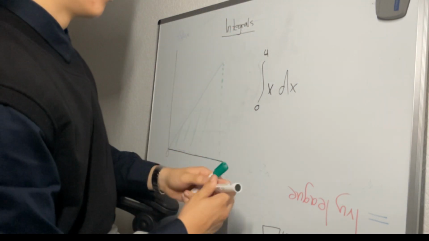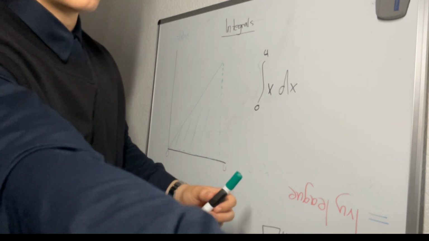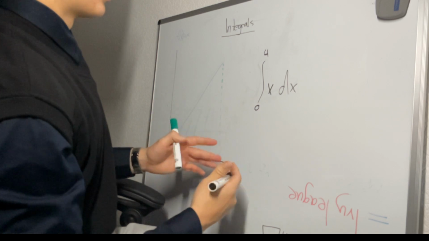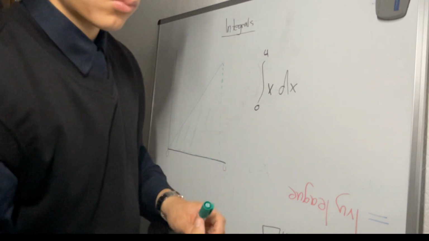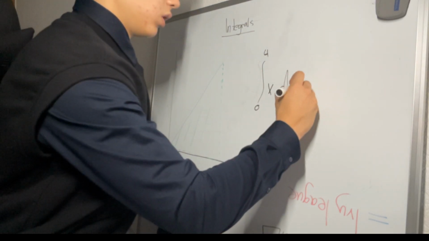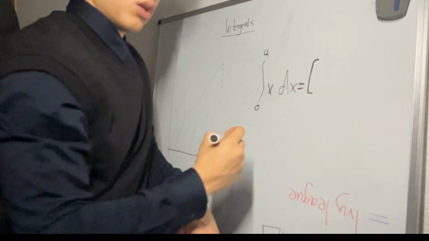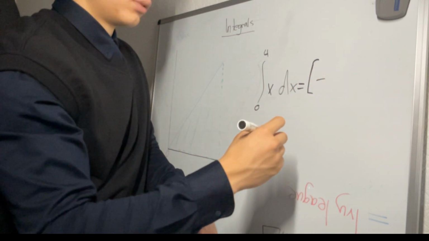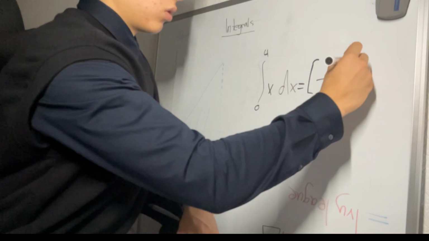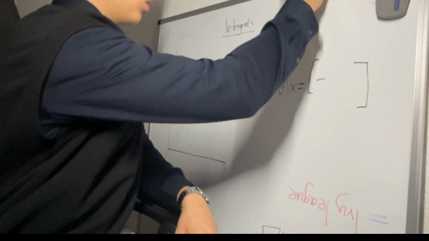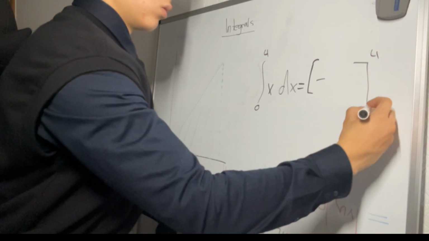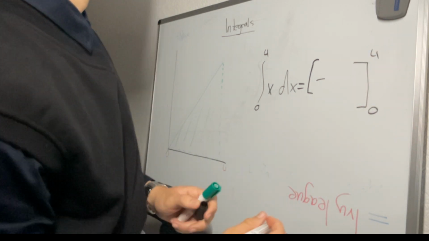Then we open parentheses, because we want to write x again from the function. So equal like this, and then you close it, and then you write the 4 here and the 0 limit here.